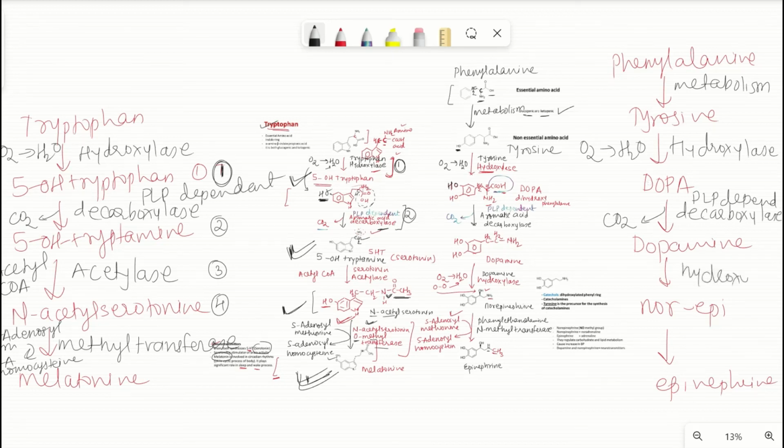So it is again hydroxylase, so again oxygen to water conversion. And norepinephrine to epinephrine means a methyl group is coming, so it is methyl transferase. Now which methyl transferase? N-methyl transferase. Here it was O-methyl transferase. And you can write very specific names here. Hydroxylase, which hydroxylase? Tryptophan hydroxylase, because the hydroxylation is happening on tryptophan. So that way you can relatively remember the enzyme names also. Okay.